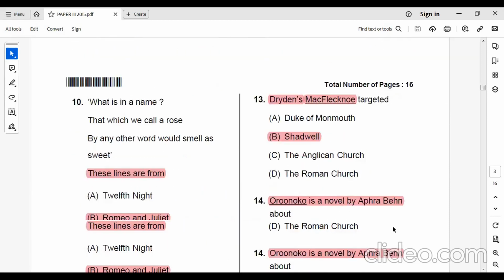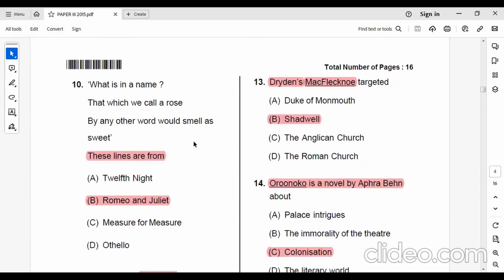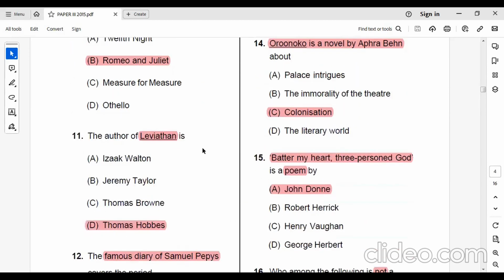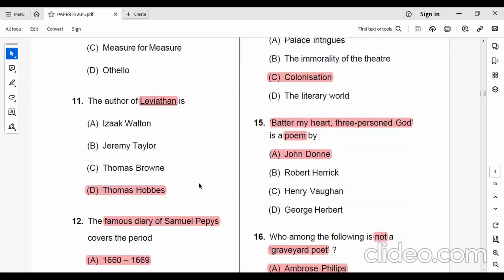Question number 10. What is in a name? That which we call a rose by any other word would smell as sweet. These lines appear in Romeo and Juliet of William Shakespeare. The author of Leviathan is Thomas Hobbes.